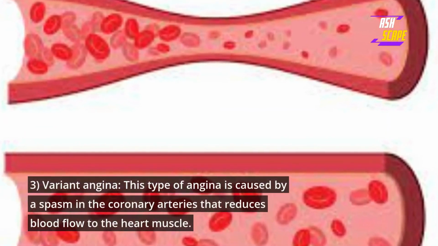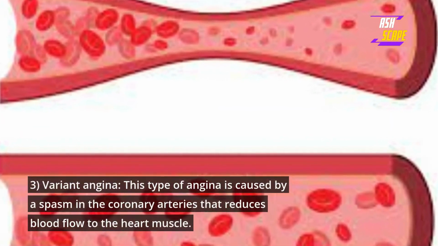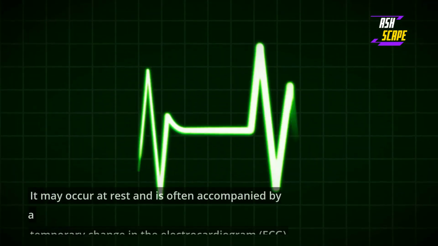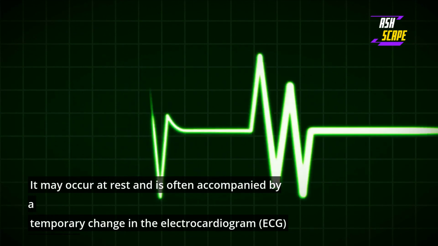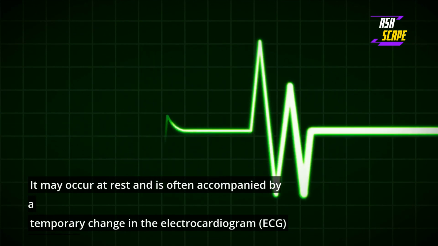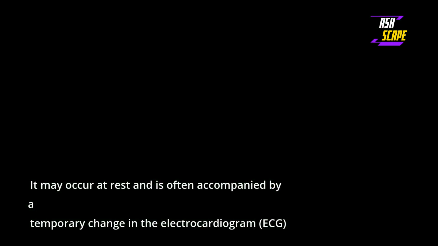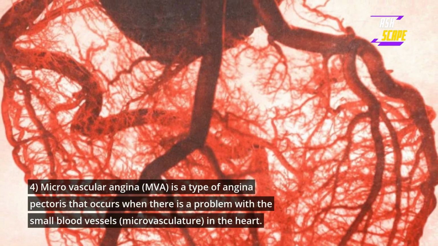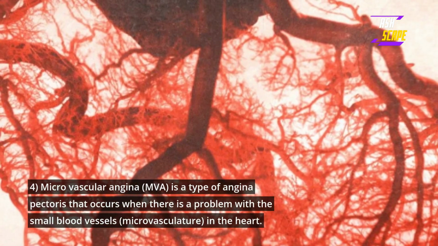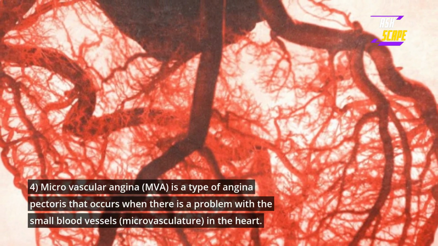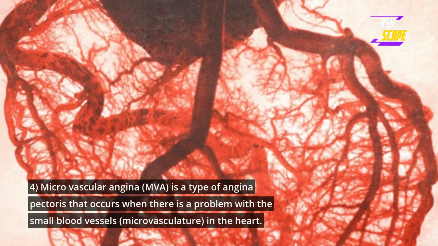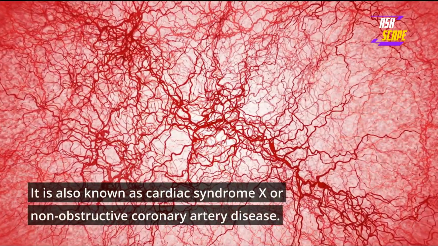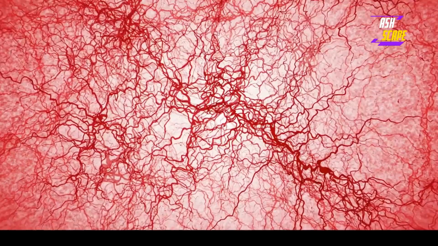3. Variant angina. This type of angina is caused by a spasm in the coronary arteries that reduces blood flow to the heart muscle. It may occur at rest and is often accompanied by a temporary change in the electrocardiogram, ECG, readings. 4. Microvascular angina, MVA, is a type of angina pectoris that occurs when there is a problem with the small blood vessels, microvasculature, in the heart. It is also known as cardiac syndrome X or non-obstructive coronary artery disease.